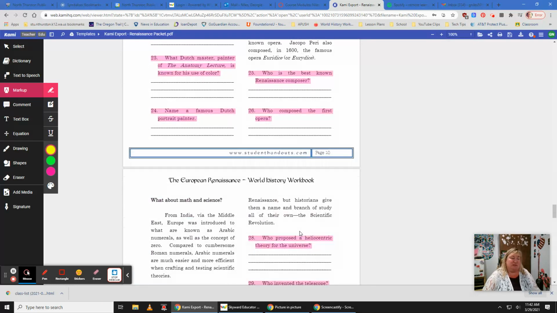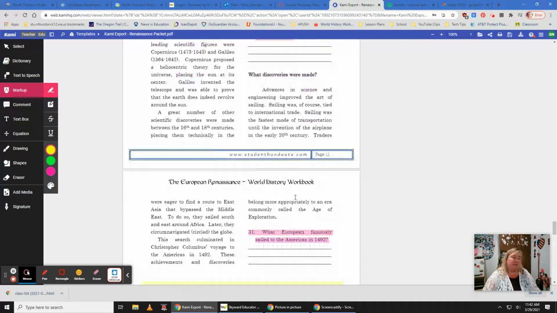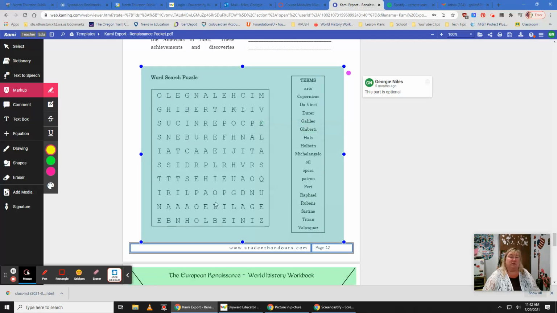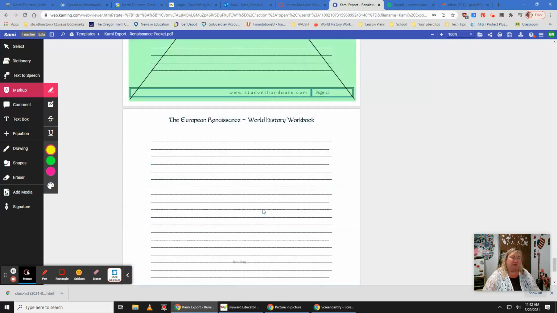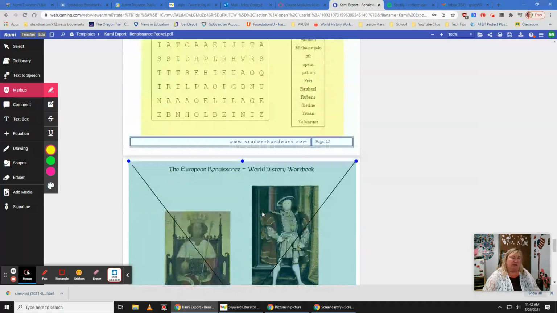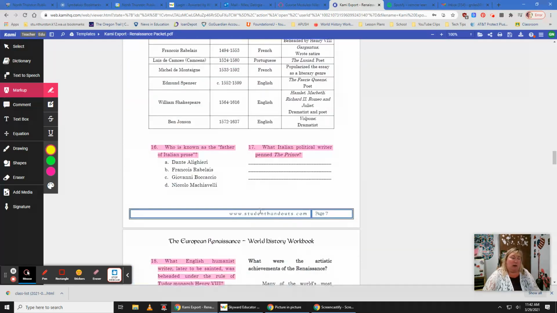Got a few more questions down here, a little bit more reading, some multiple choice, and then you've got another word search, which is optional. I don't care if you do it. I'm not going to grade that. All right. And then down here, you do not have to do this part. So this is what we'll be working on together this week in class.